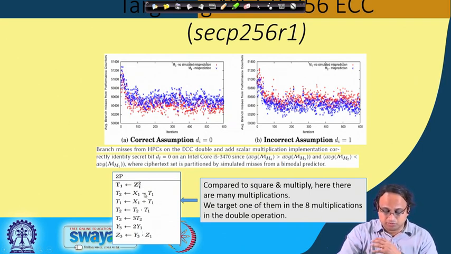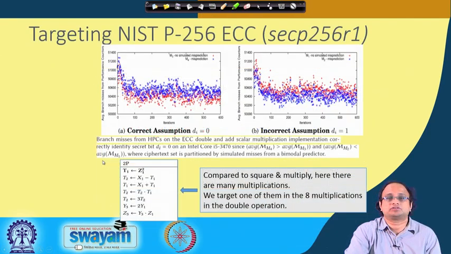In particular, since there are more multiplications and all of them are doing the Montgomery reduction operation, you basically expect that the separation would be even more clear. And that is again observed here. Here is an illustration of the attack targeting an actual elliptic curve implementation of the NIST curves. So, this is NIST P256. In particular, the curve is called SEC P256R1. Here you can again observe that a similar attack has been demonstrated, which uses the technique that we have just discussed.